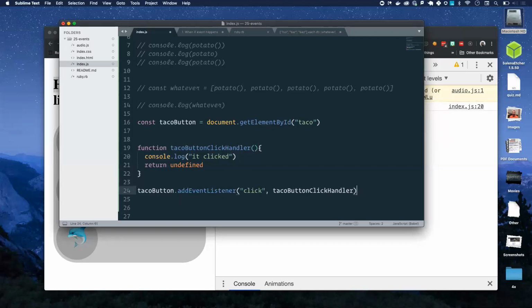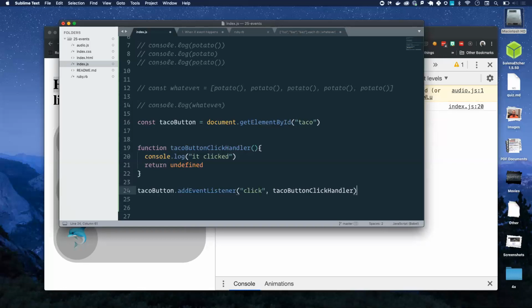I know you have questions. My question is, what if the taco button click handler takes in an argument of a number? Then when you call it in there, you have to put in an argument. So an argument is now a function. Yeah, you've noticed something about this, which is that if we're passing the function off for someone else to execute, we are giving up control of what gets passed into it. That is true.